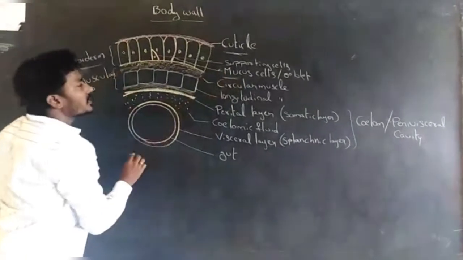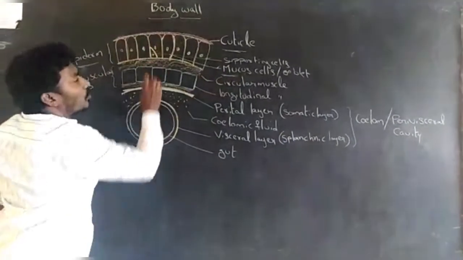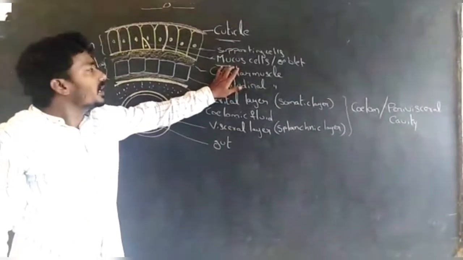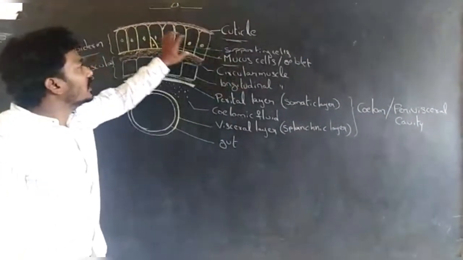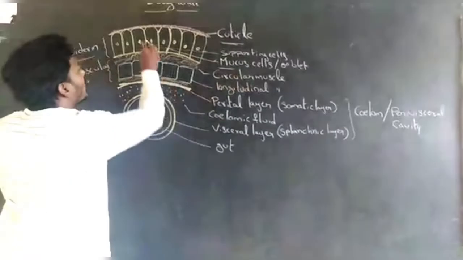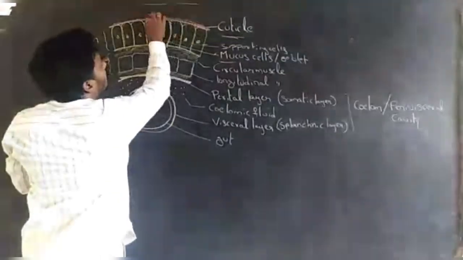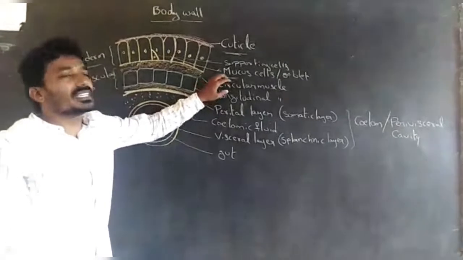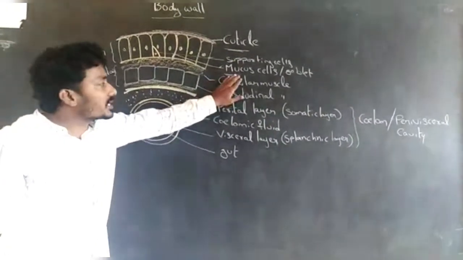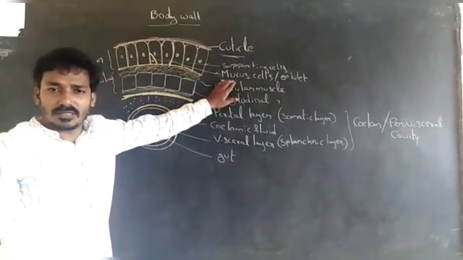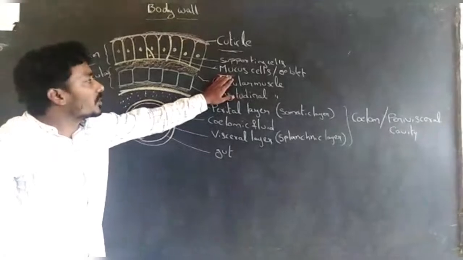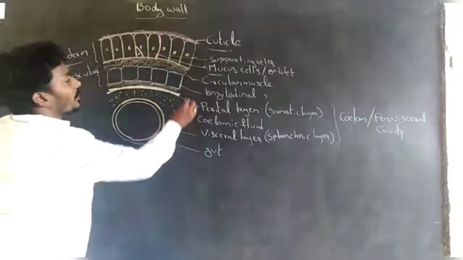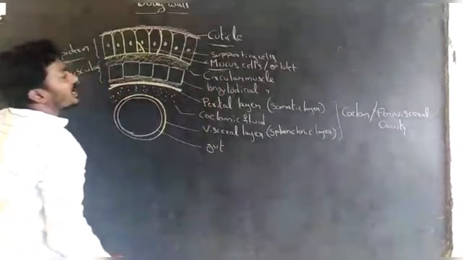This mucus protects the body wall from harmful bacteria, maintains the moisture condition of the body wall, and helps in cutaneous respiration.